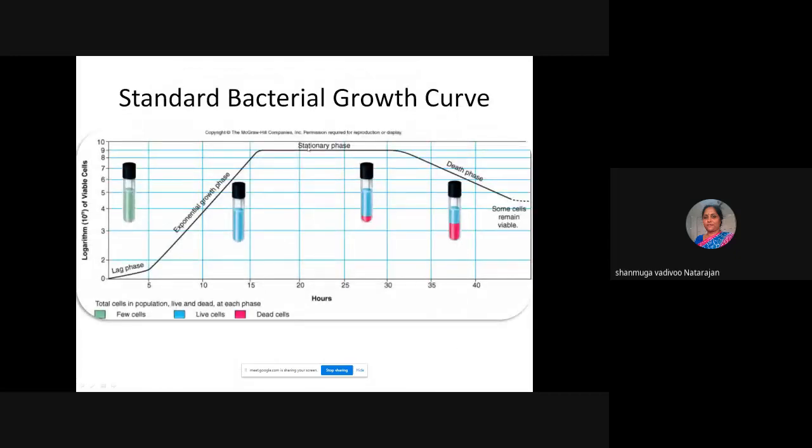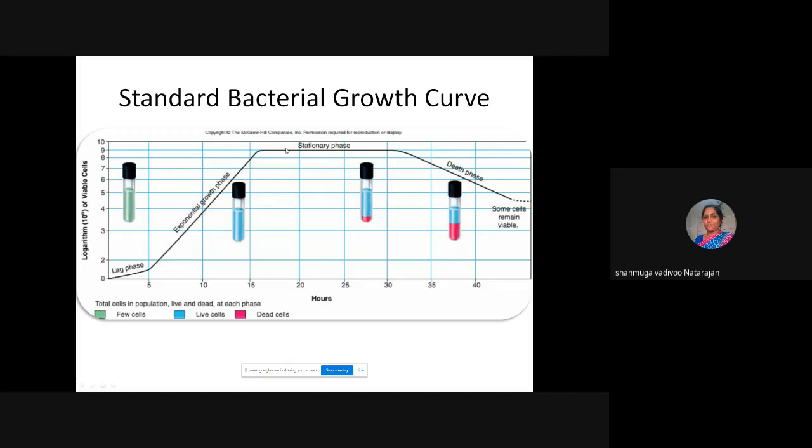So this is the standard bacterial growth curve. If you start growing a bacteria in a culture, initially for some time there will be a lag phase where there will not be any multiplication, but only the cells will enlarge. It will use the local nutrients and enlarge and prepare for multiplication. And then the second stage is the exponential growth phase, otherwise called the log phase. Here the cells start to multiply exponentially in a logarithmic term. Okay, log phase.